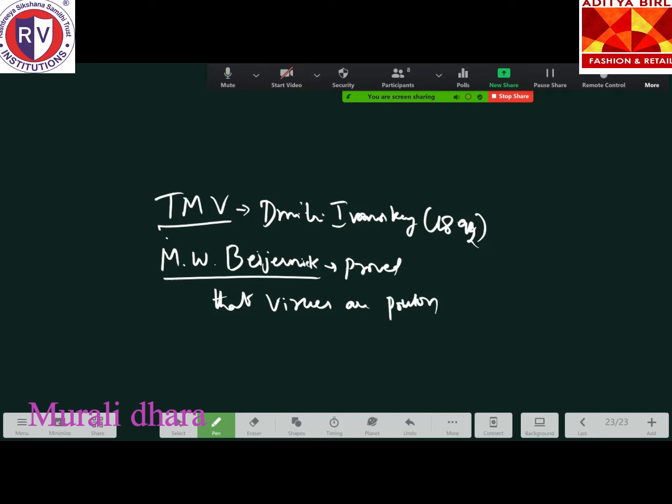Latin word it is. Okay, so then you can see the DNA viruses as well as RNA viruses. Remember, TMV, tobacco mosaic virus, is an RNA virus. The very important thing is single-stranded RNA viruses.